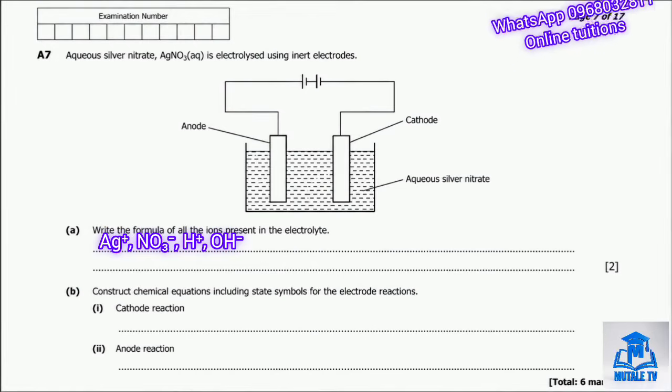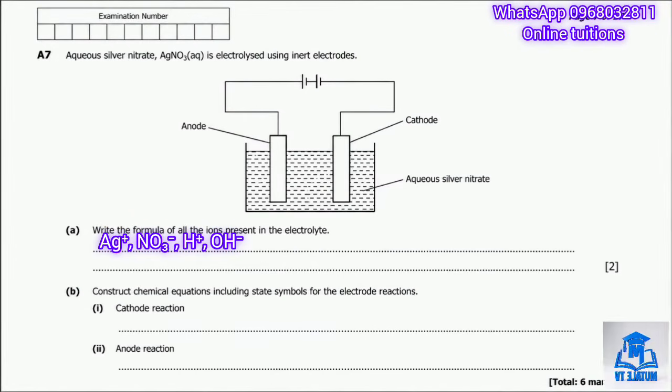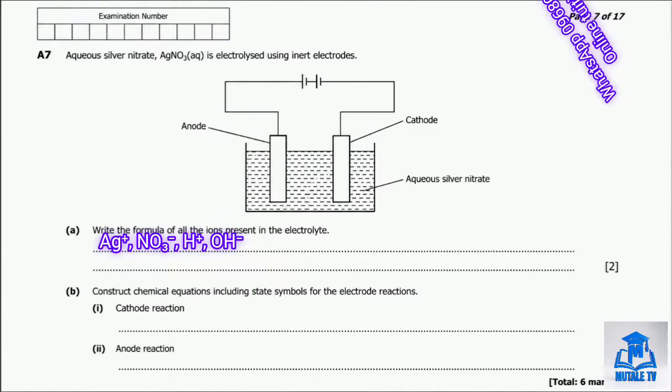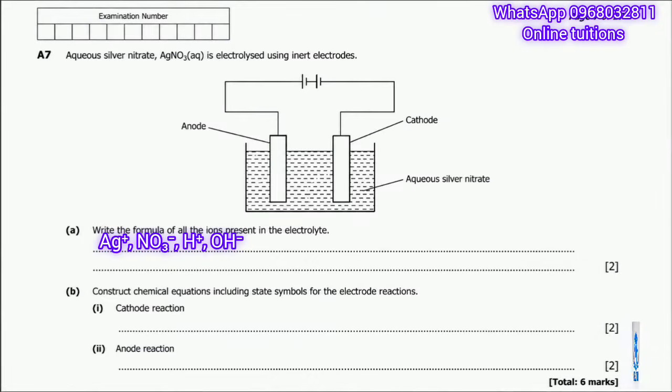Don't forget that the water-derived ions are easily missed out but are required for the marks. So always know that if something is aqueous, always add the hydrogen ion and the hydroxide ions.